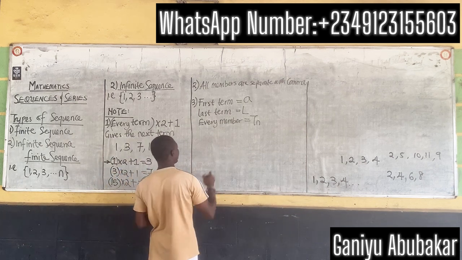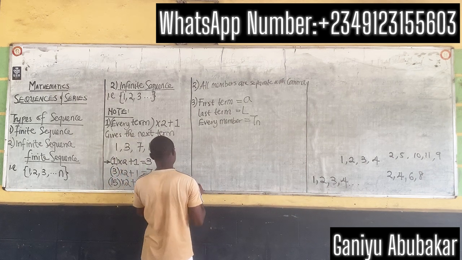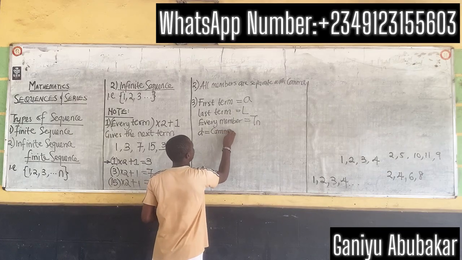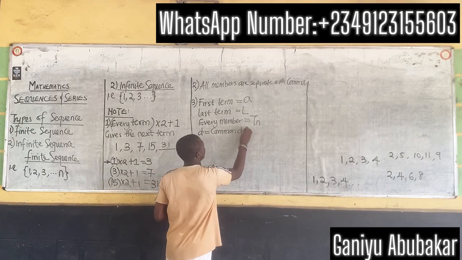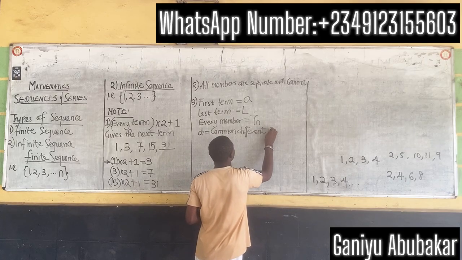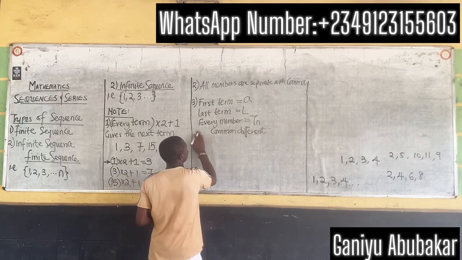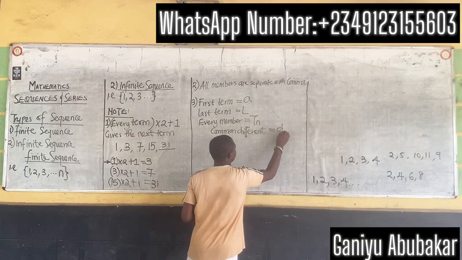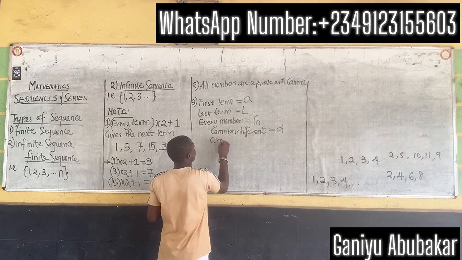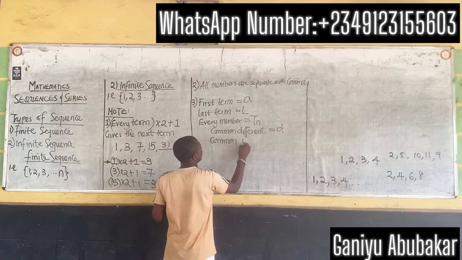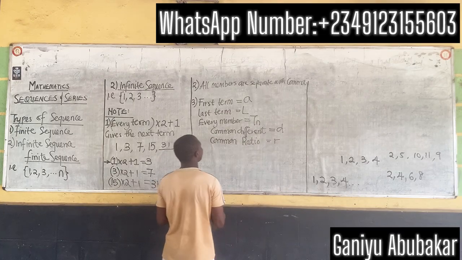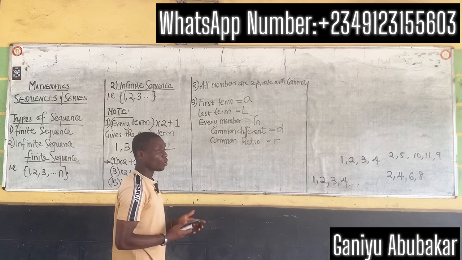We also have D. D signifies common difference. Of course, that's D. We also have common ratio, and that's R.